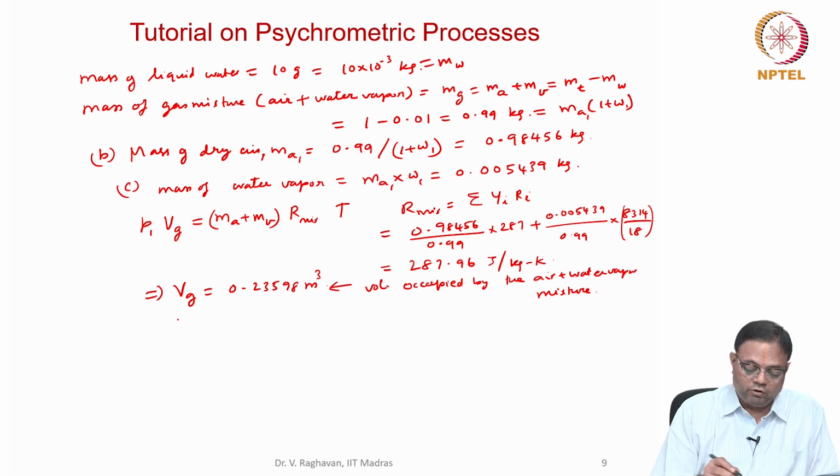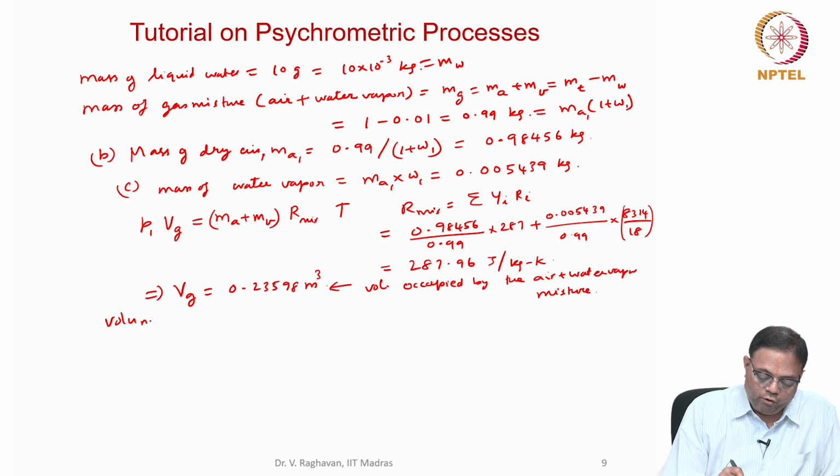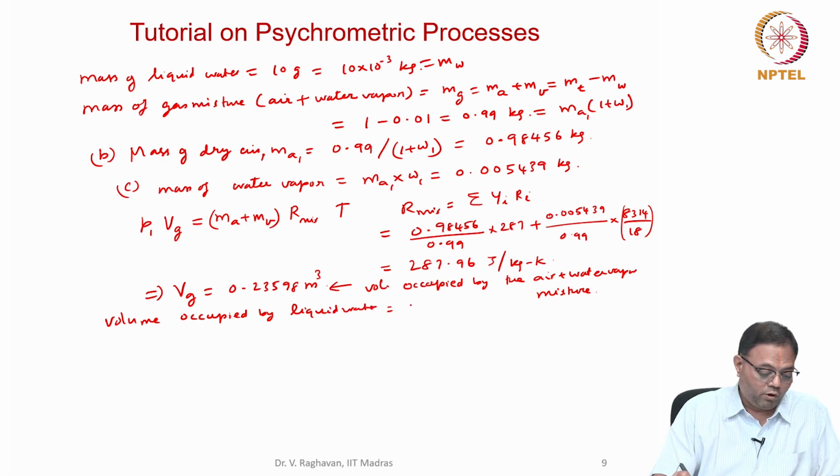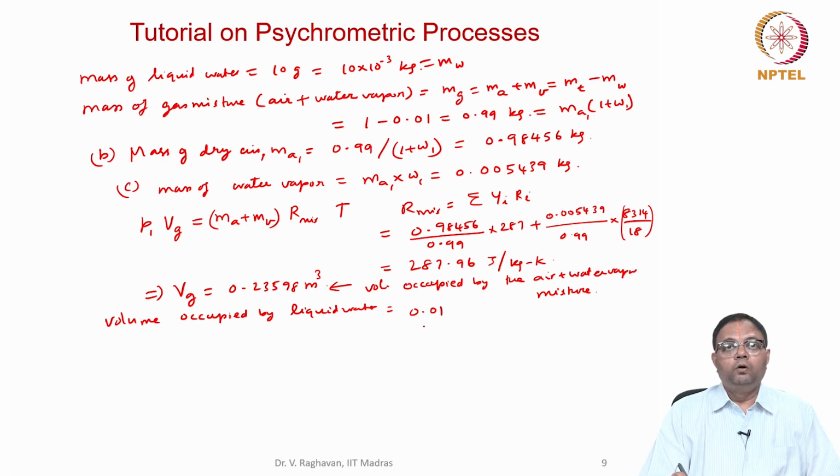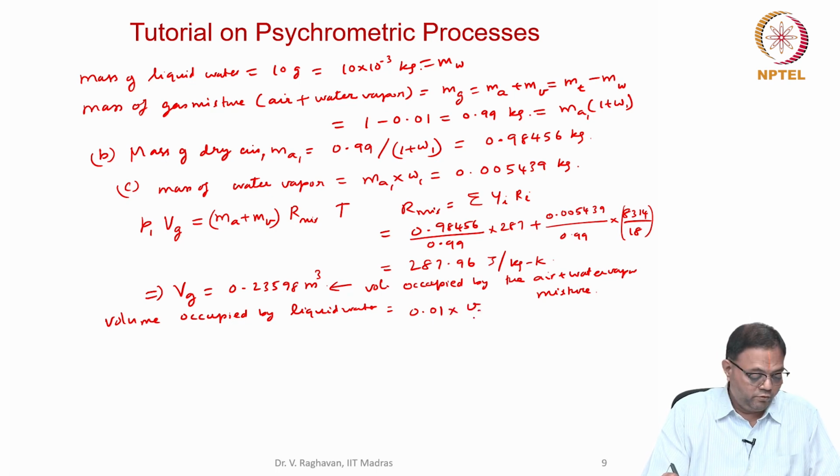But what about the water? The volume occupied by liquid water initially will be equal to the mass, 10 grams, into Vf, that will be equal to 0.00001003 meter cube, which is negligible.